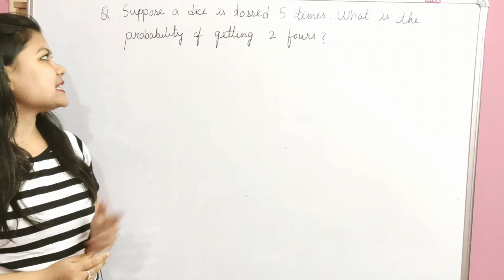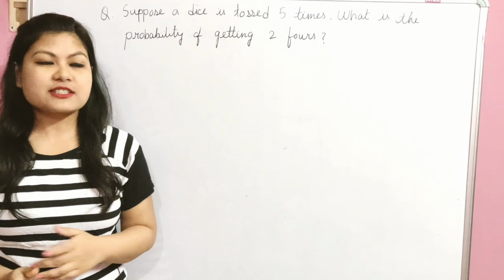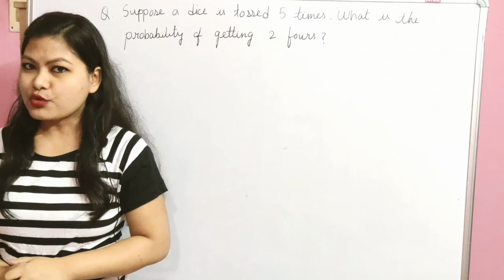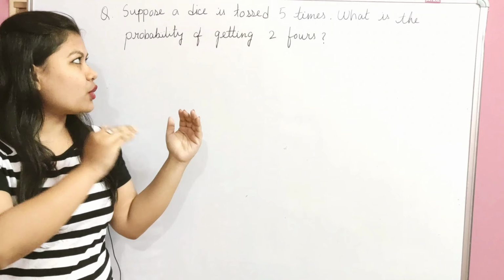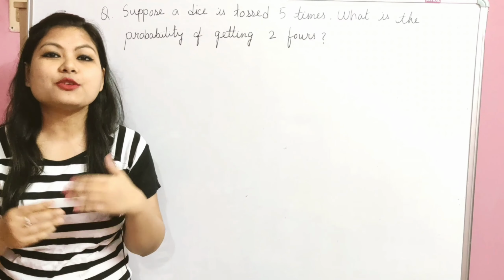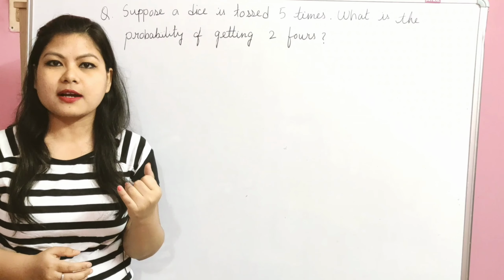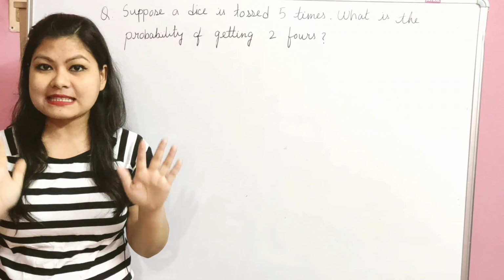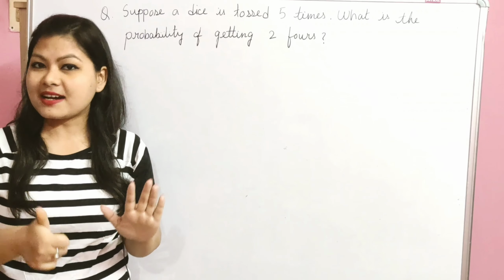So in this question it is given that a dice is tossed 5 times. What is the probability of getting 2 4s? When a dice is thrown, we always get 6 outcomes, and the numbers are 1, 2, 3, 4, 5 and 6. So 6 outcomes are there.